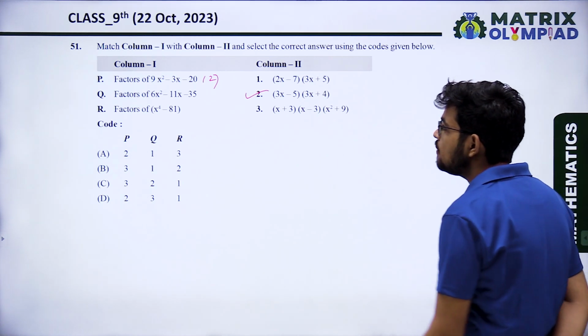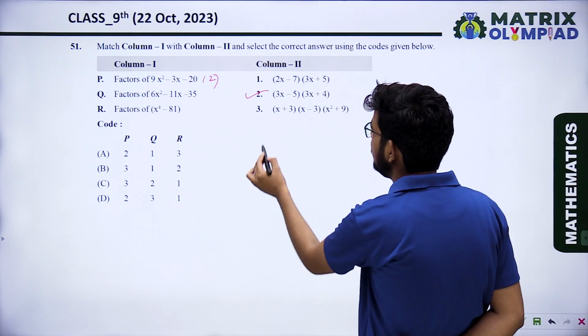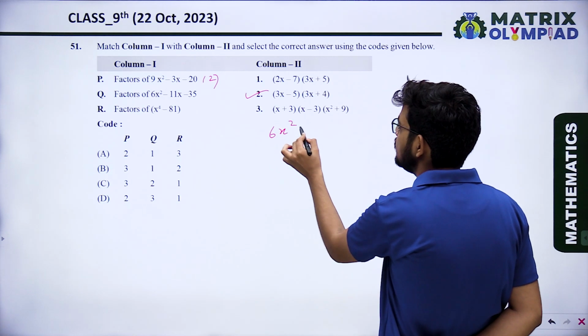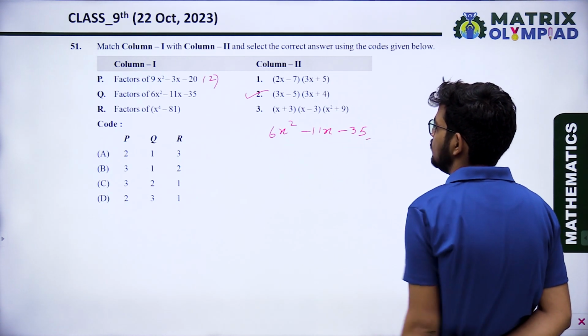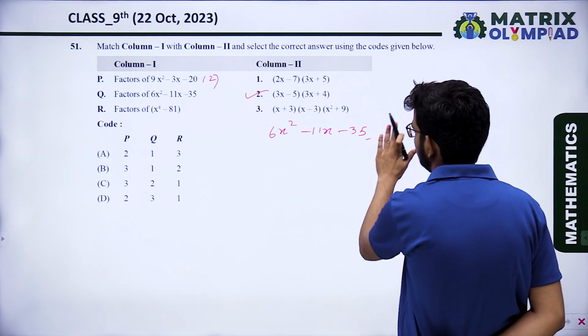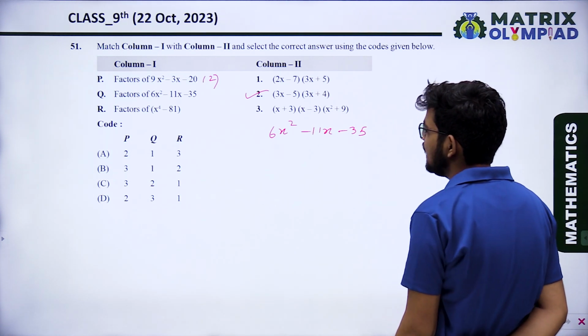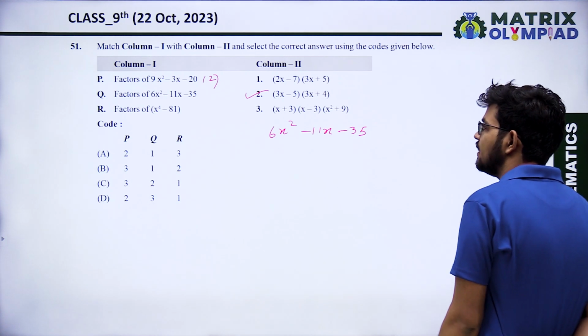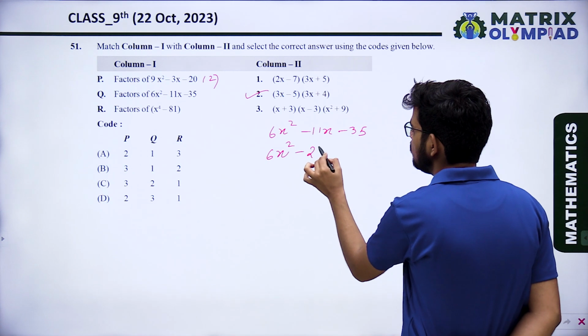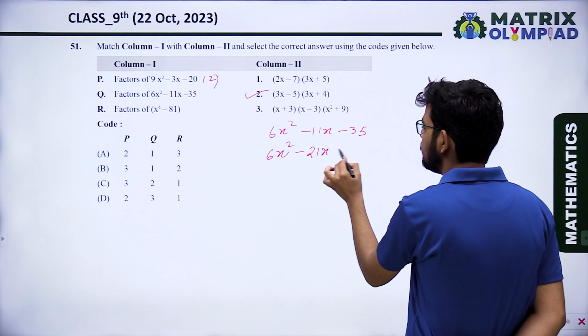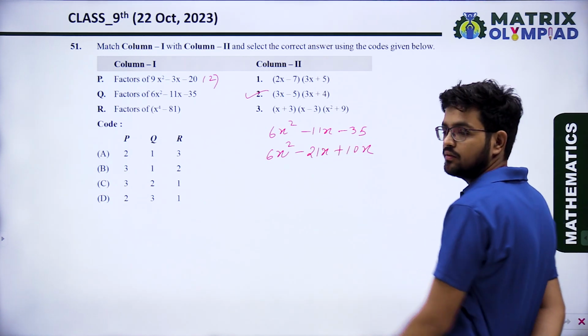Next, factors of 6x square minus 11x minus 35. 35 into 6 is 210, and the factors of 210 give minus 21x plus 10x.